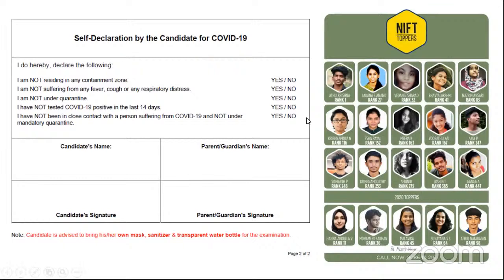Okay, so these are mainly the things that we just wanted to say. Then a printout of the admit card obviously is required, and regarding the identification documents they have said: original ID, it has to be original ID. Please do not take a copy of the ID. You have to take the original ID. Okay, so that is it.